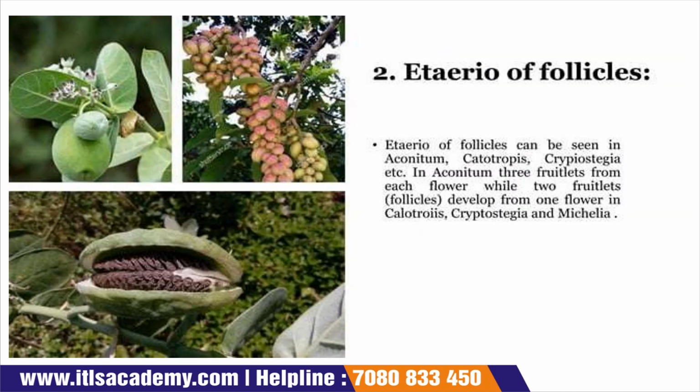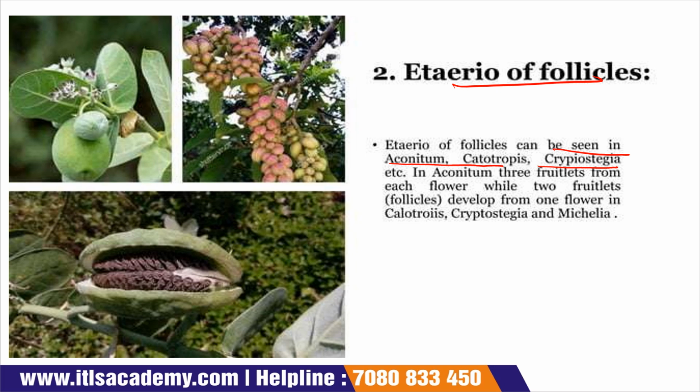Now the second one is etaerio of follicles. Etaerio of follicles can be seen in Aconitum and Calotropis, Cryptostegia, etc. In Aconitum, 3 fruitlets form from each flower, while 2 fruitlets develop from one flower in Calotropis and Cryptostegia and Michelia.